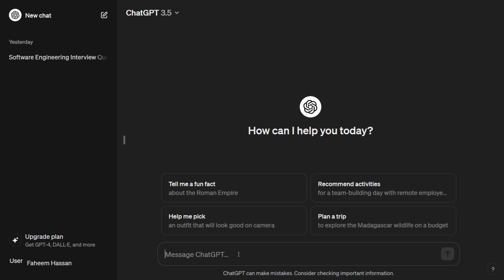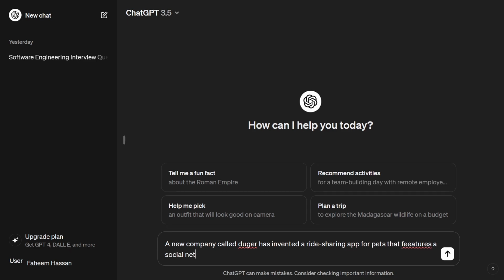Okay, first of all, I will type here: a new company called Duger, not Uber, but Duger. And we are supposing that this company will provide pick and drop services to animals. It has invented a ride sharing app for pets that features a social network.